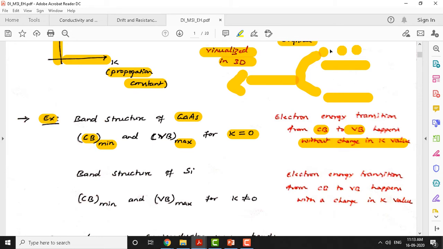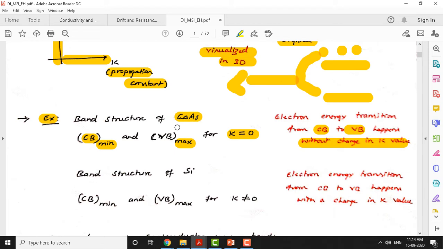So this is called a direct band gap semiconductor. All materials that produce energy in the form of light are called direct band gap semiconductors. In simple terms, in a direct band gap semiconductor, the conduction band minimum energy level and the valence band maximum energy level both occur at k equal to 0. The best example is gallium arsenide.